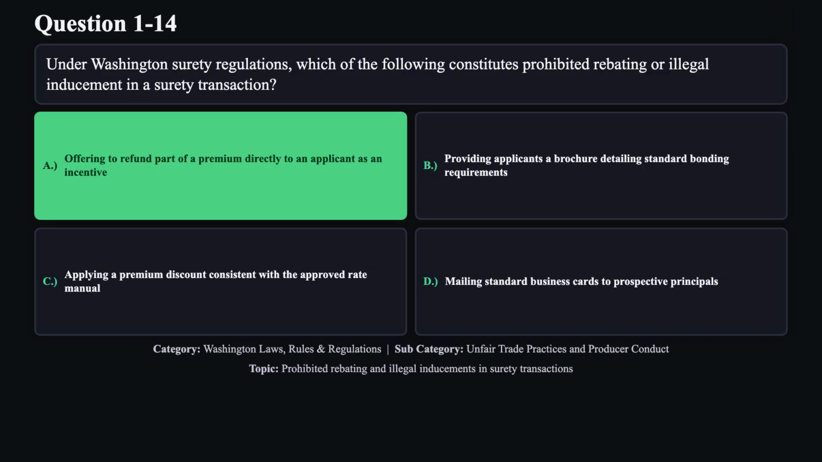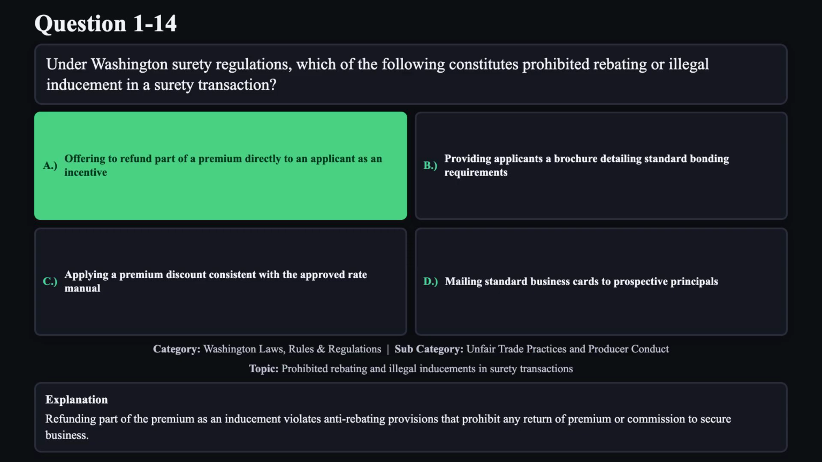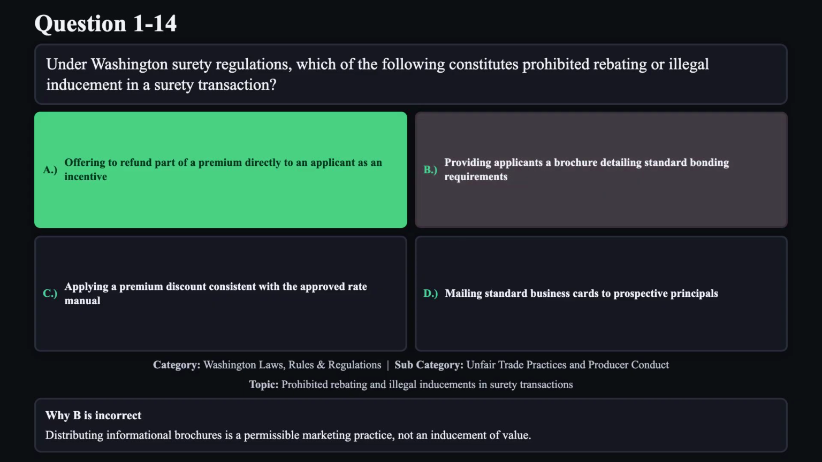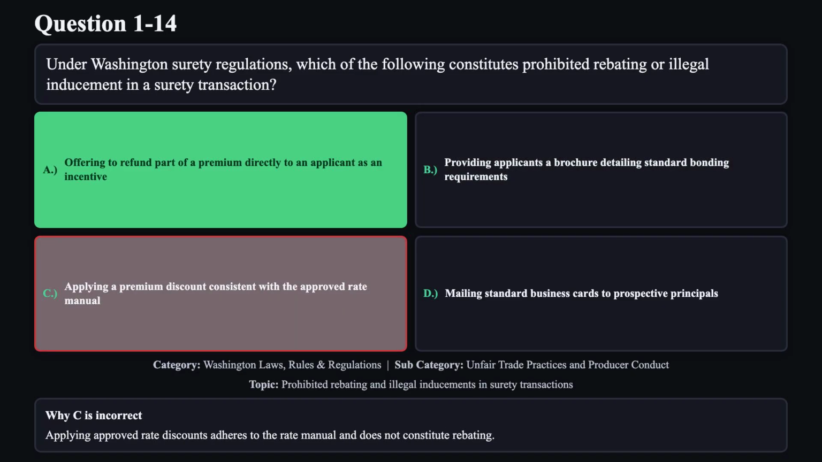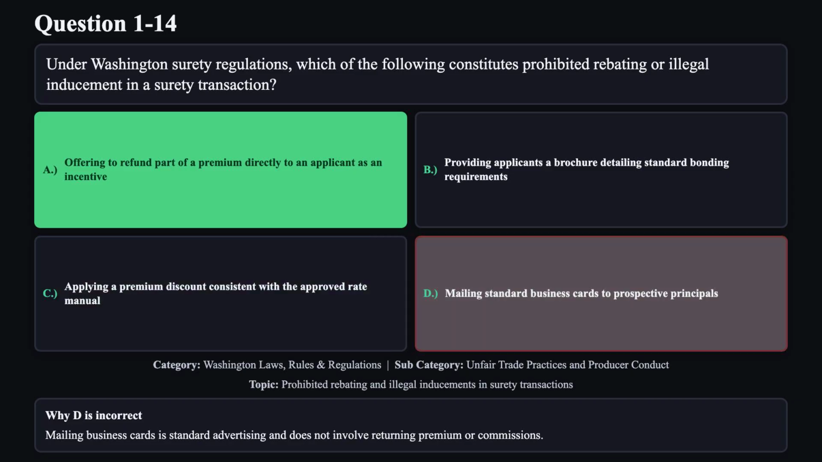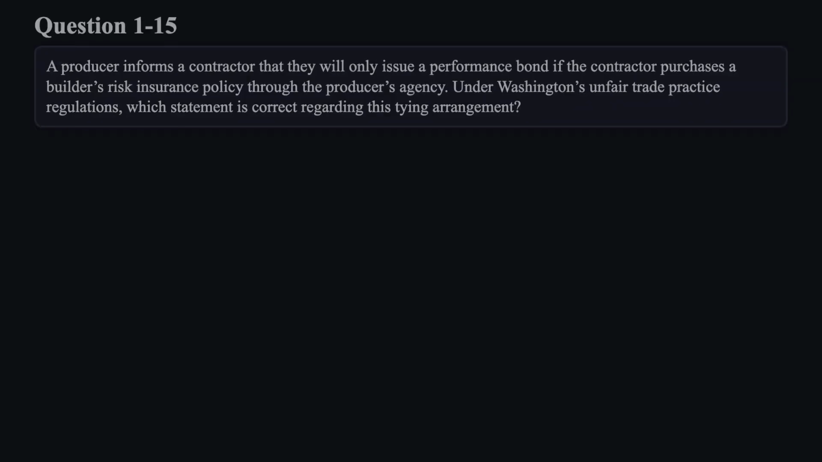The correct answer is A. Refunding part of the premium as an inducement violates anti-rebating provisions that prohibit any return of premium or commission to secure business. Reason B is not correct. Distributing informational brochures is a permissible marketing practice, not an inducement of value. Reason C is not correct. Applying approved rate discounts adheres to the rate manual and does not constitute rebating. Reason D is not correct. Mailing business cards is standard advertising and does not involve returning premium or commissions.